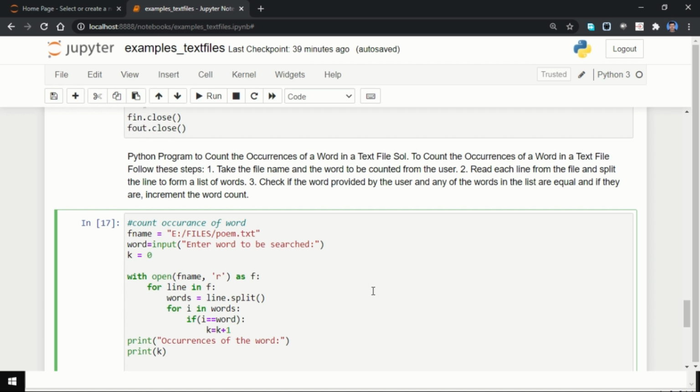We will proceed in the previous way. We will read each line from the file and then we will split the line to form a list of words. Then we will check whether the word which we are searching is present or not. If it is present, then we will increment the count by 1.